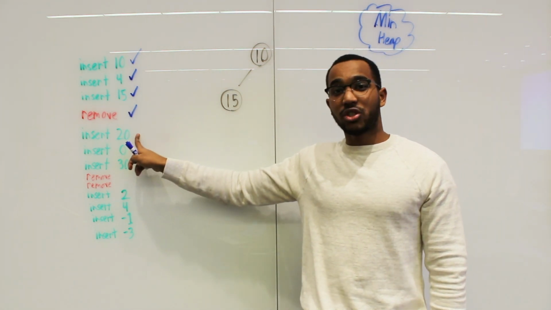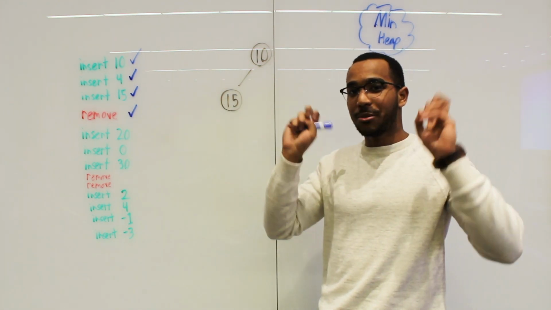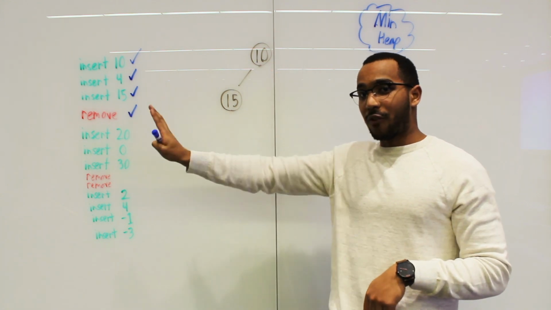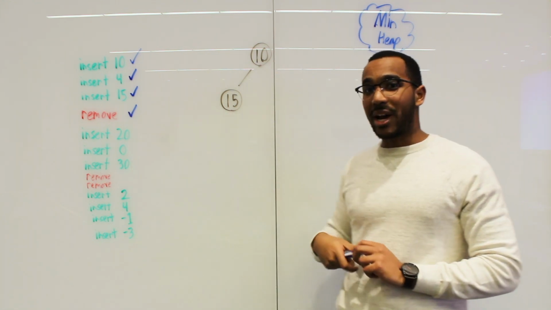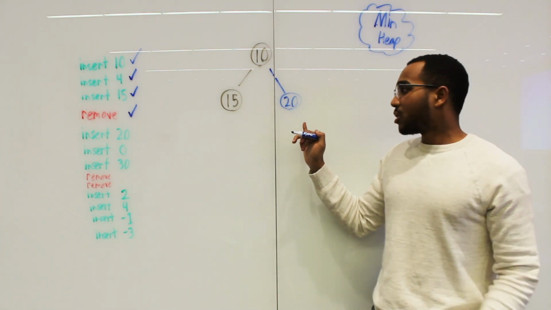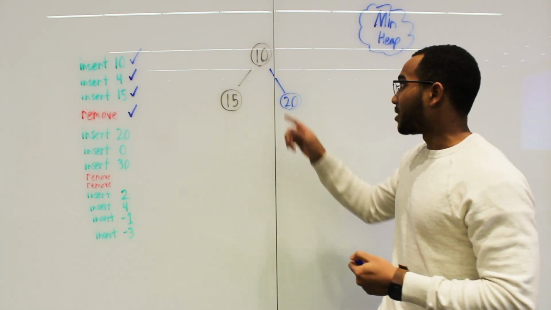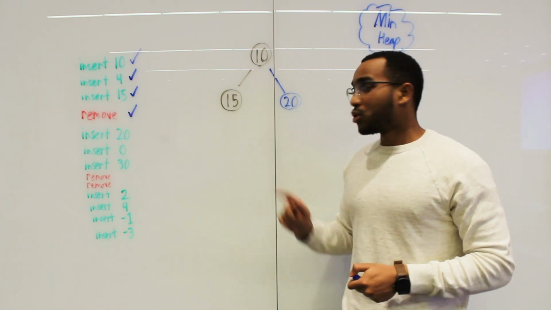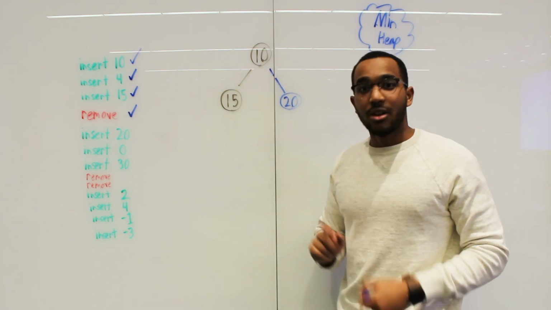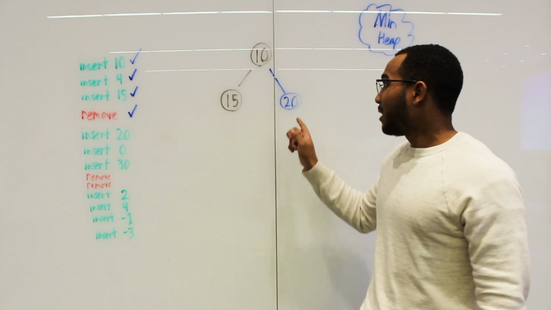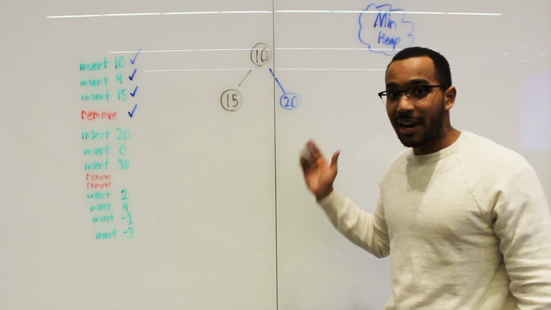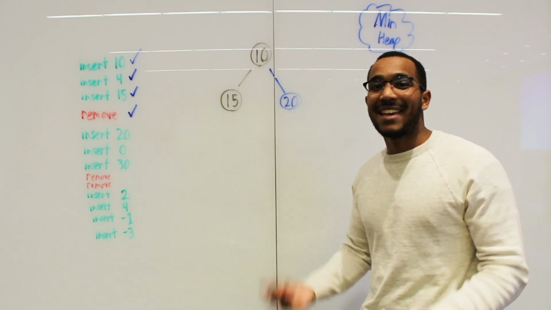Okay, so now our caller comes along, and we have some more insertions to do. Remember, when we want to insert an item, we insert it into the last position, which is farthest bottom, farthest to the right. Insert a 20. Let's insert the 20. What we need to do is restore the heap. We look at our parent. Parent, am I smaller than you? 20, am I smaller than 10? 20 is not smaller than 10. 20 will not beat its parent, 20 will stay where it is, and our heap is intact.